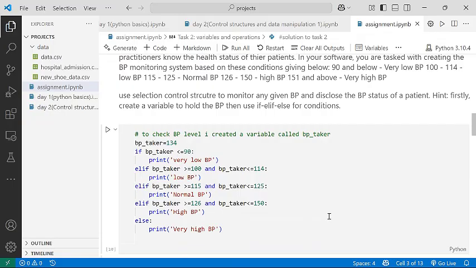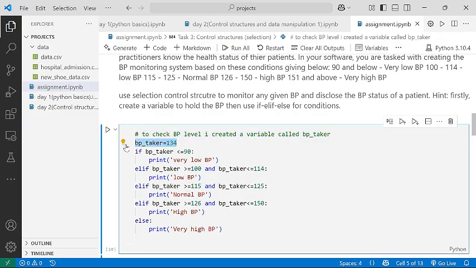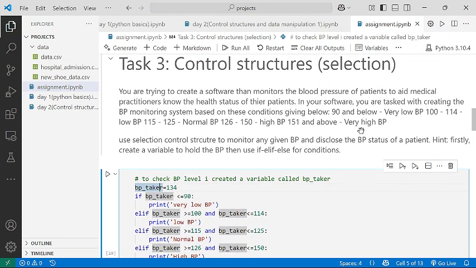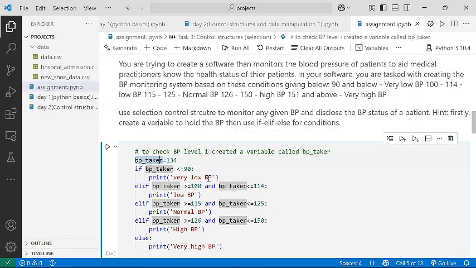So how do you do that? First of all, you need to create a variable that will be holding the value of the BP, which I call BP taker. And then these conditions that I gave here, I transform them into if statements, into a control statement. The first condition given was 90 and below. 90 and below means from 90 downwards.